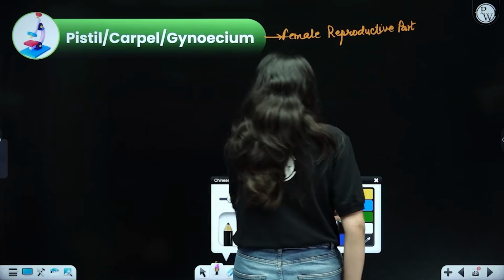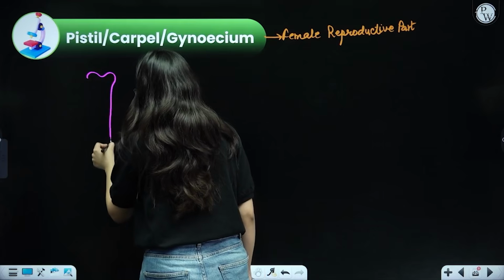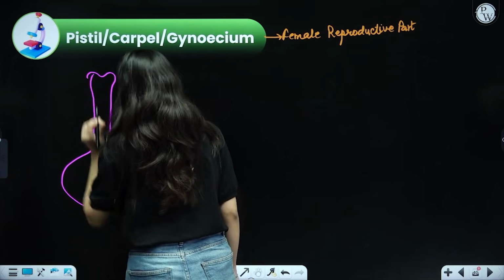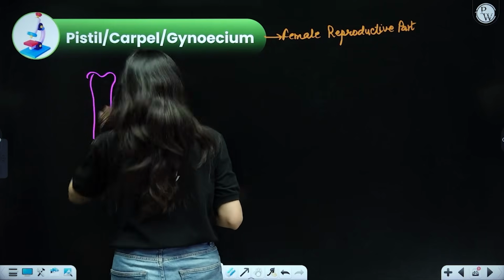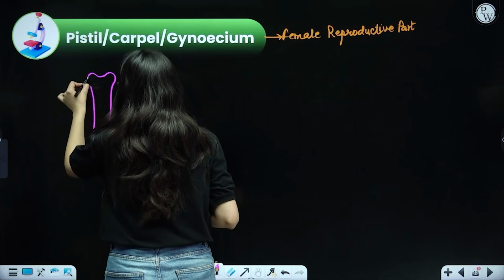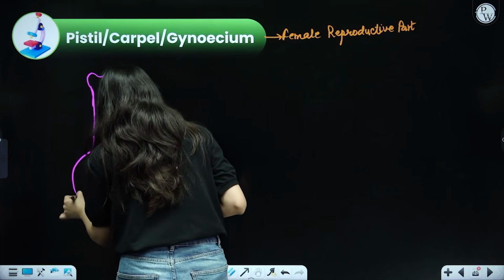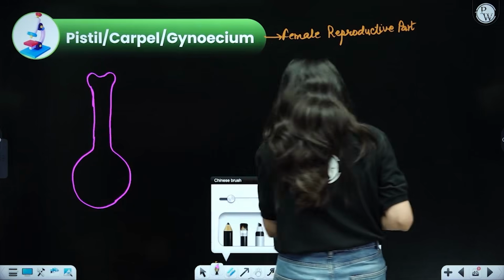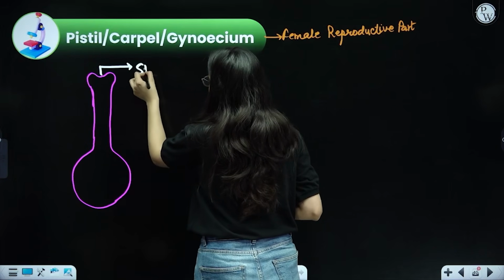This is how the female reproductive structure looks. It has three parts. If you see the top portion, this is actually called the stigma.